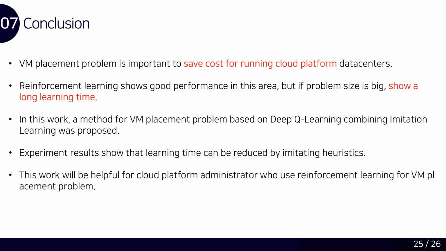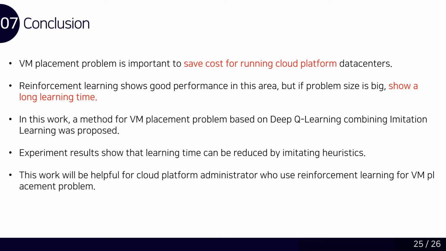Here is the conclusion. The VM placement problem is important to save cost to run cloud platform data centers. Reinforcement learning shows good performance in this area, but if the problem size is big, it shows a long running time. A method for the VM placement problem based on deep Q-learning, combining imitation learning, was proposed in this work.